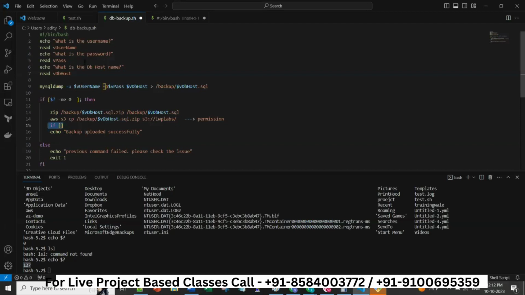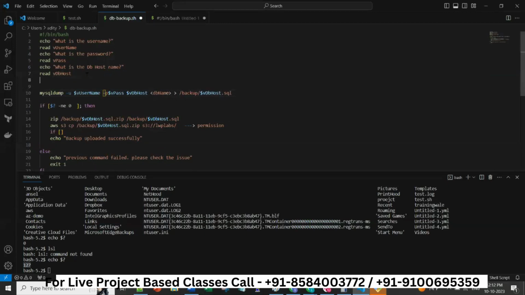So this is one example of MySQL. Currently you are taking a backup of only one database. Suppose tomorrow you have to take a backup of multiple databases. Then what will happen? Now you have to give the DB name also. This syntax is wrong. Here you have to take the DB name as well.